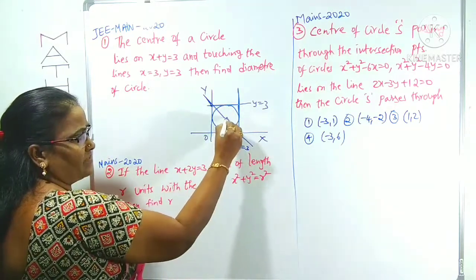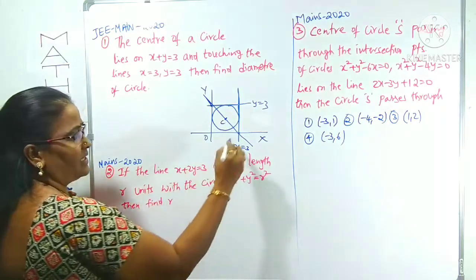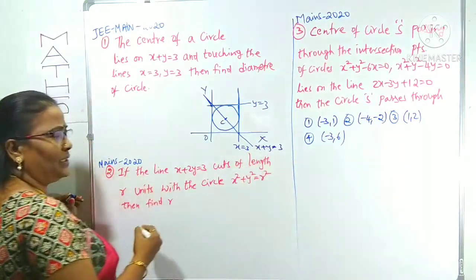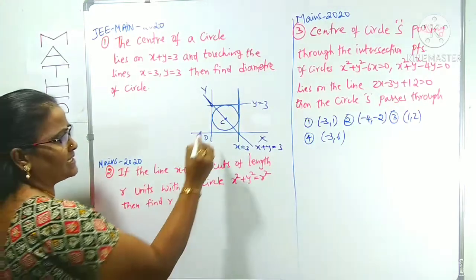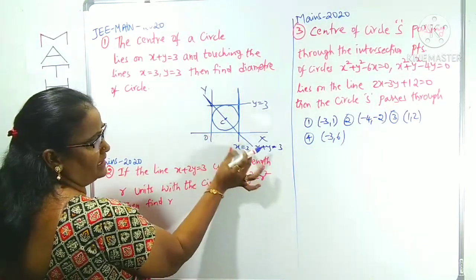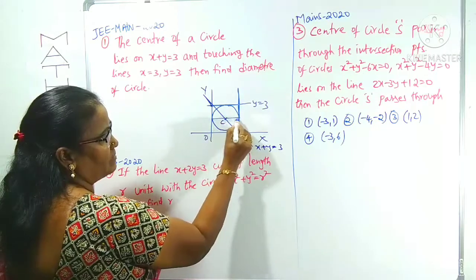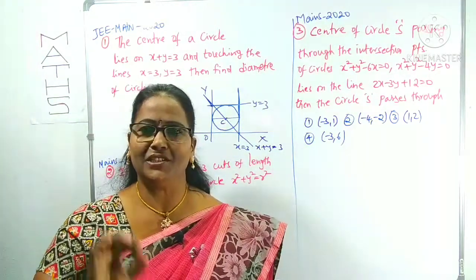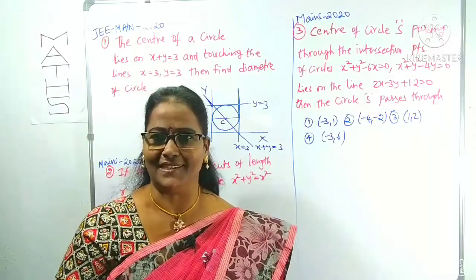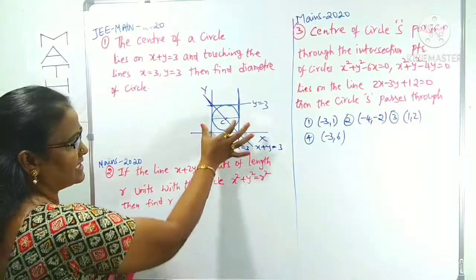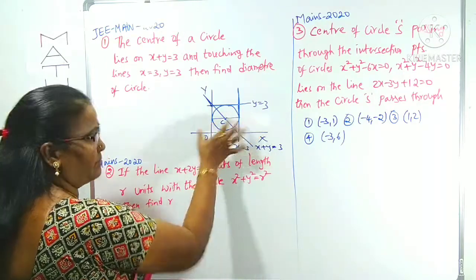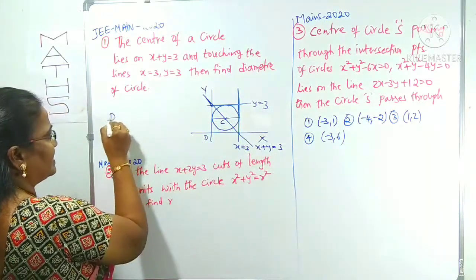On this line, the center of the circle will be. What is this line? x plus y equals 3. Simply, what is this distance? This distance is simply 3. That is the only required diameter. Nothing to worry about in the calculation. By the figure you can get the direct answer. What is the diameter? This distance is simply 3. That is the length of the diameter. Therefore, what is the diameter of the circle here?